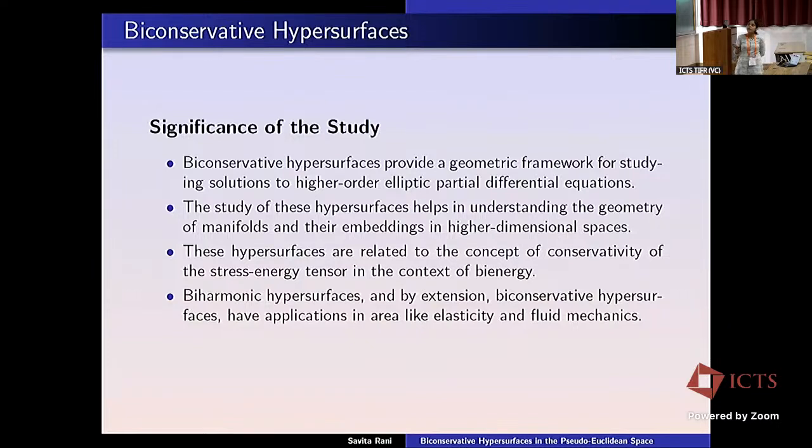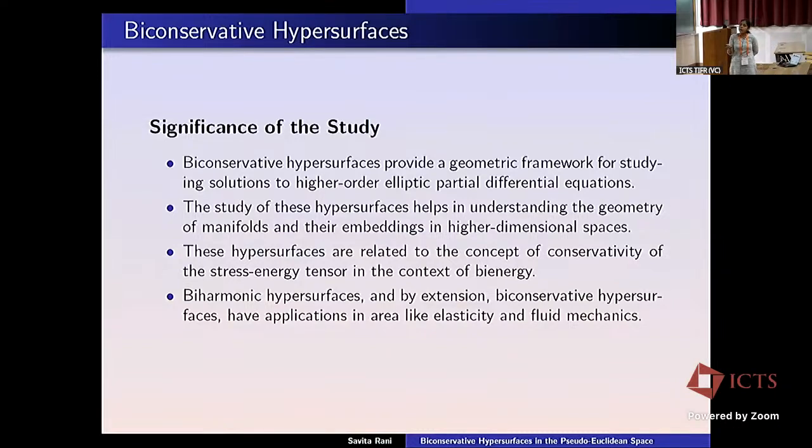As I mentioned, harmonic maps are critical maps of the Dirichlet energy functional. Biharmonic maps are critical points of the bi-energy functional. But biconservative ones are governed by the condition that they satisfy a conservativity law, that is, the stress energy tensor is divergence free.